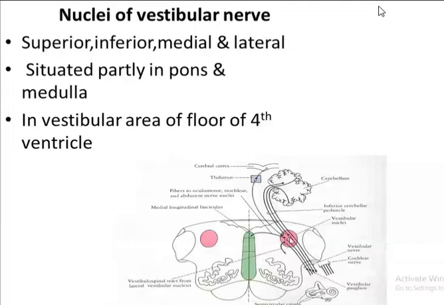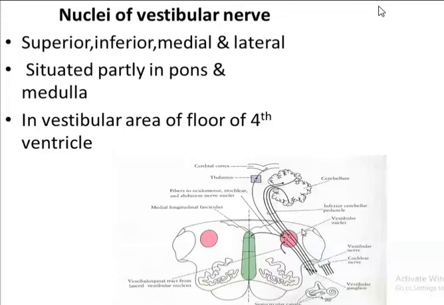Now what is the location? They are partly in the pons and partly in the medulla. So you should know the location. They are partly in the pons and partly in the medulla, and mainly in the vestibular area, which lies in the floor of the fourth ventricle. Whenever you draw the diamond shaped floor of the fourth ventricle, you are supposed to draw this. You should know where the facial colliculus lies. You should know where the vestibular area is. Now these are the 4 vestibular nerve nuclei.